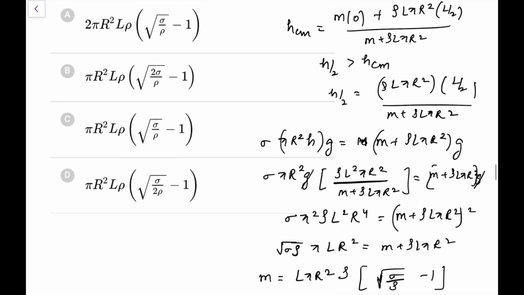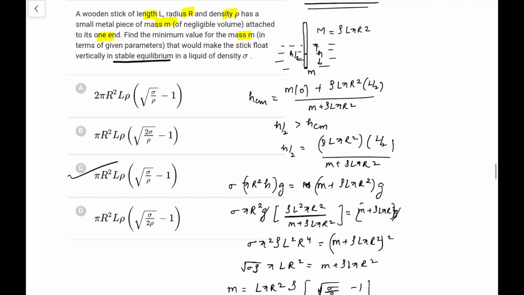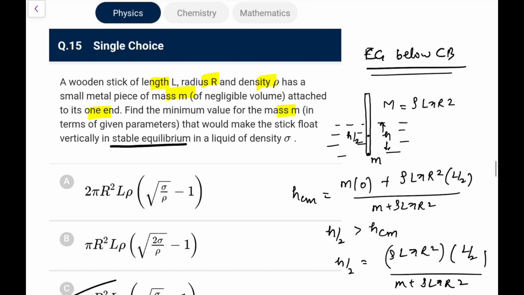So going by the options, all are looking the same. No, not all are the same. Let me check. Yes, option C is the only one which we are getting. So it's a very nice question, and perhaps one of my students called me just to understand this concept yesterday.